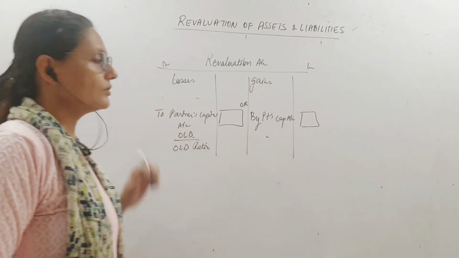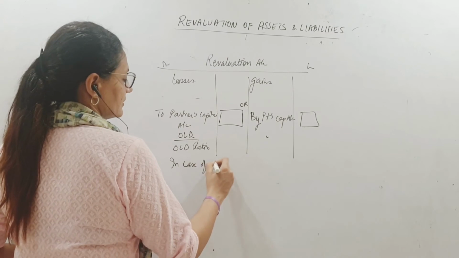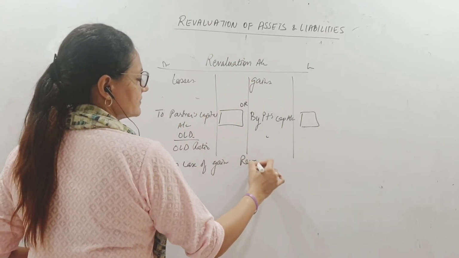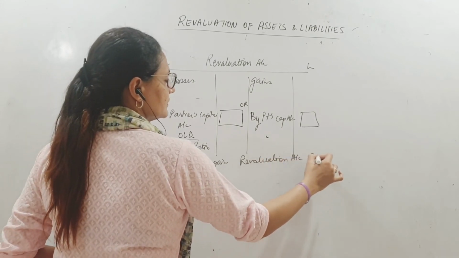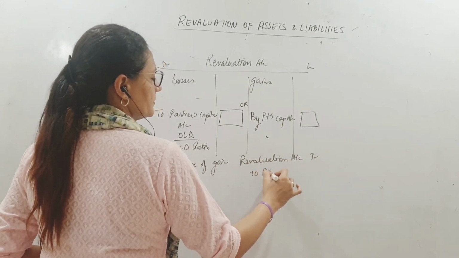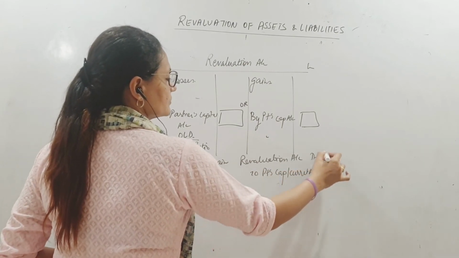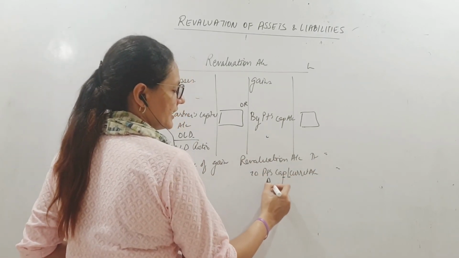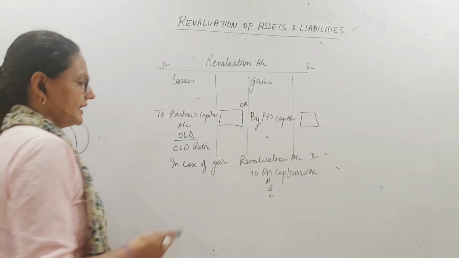Now the journal entry to close revaluation account in case of gain. Revaluation account debit to partners' capital or current account. Okay, the amount of course we will do individually, suppose A, B, C are there. So A's capital, B's capital, C's capital, like that.